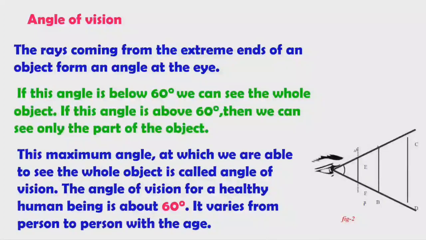This maximum angle at which we are able to see the whole object is called angle of vision. For healthy human beings, the angle of vision is about 60 degrees. It varies from person to person and with age also. Remember, the least distance of distinct vision is 25 centimeters and the angle of vision is 60 degrees.